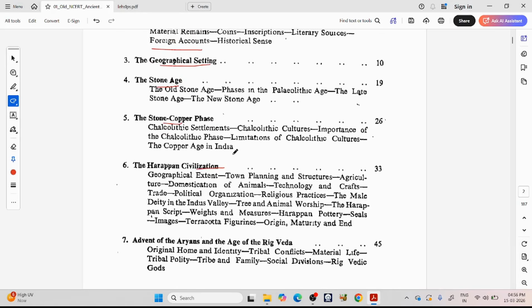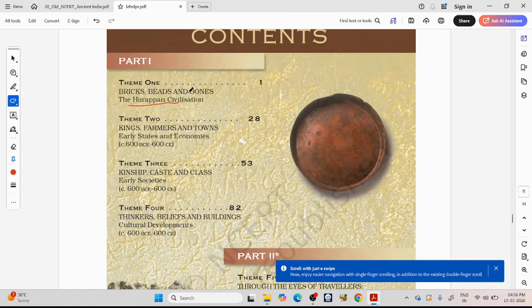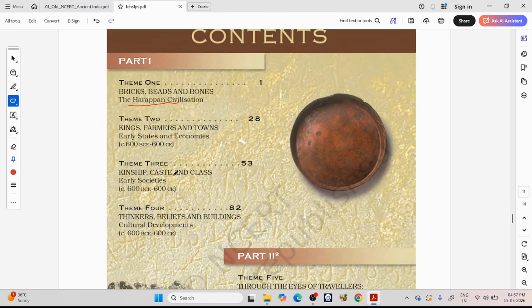The Harappan civilization is where the new NCERT starts. You can see here, the new NCERT does not cover what happened before the Harappan civilization. These topics we will cover from the old NCERT. When we come to the Harappan civilization, we will read the old NCERT and also the new NCERT, giving a very fast reading of both. In this way we will cover both NCERTs and be ready for both prelims and mains.